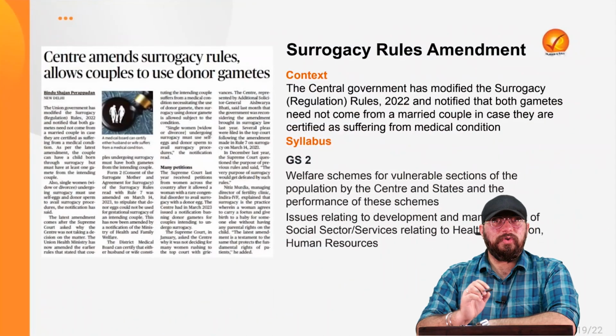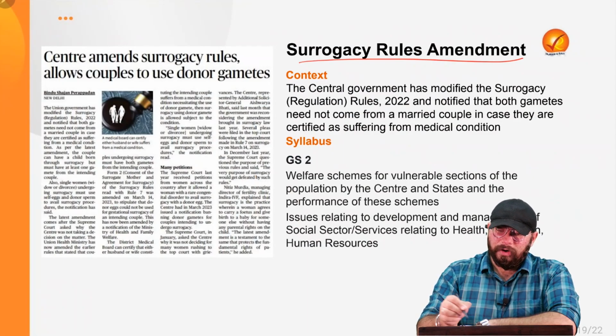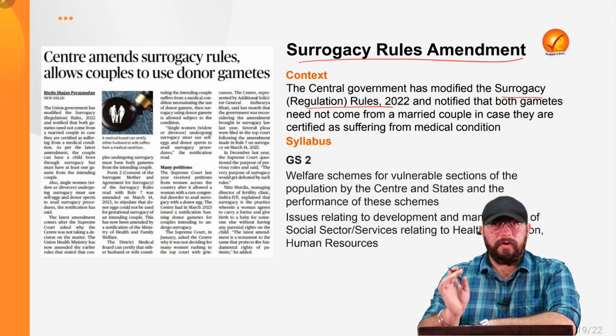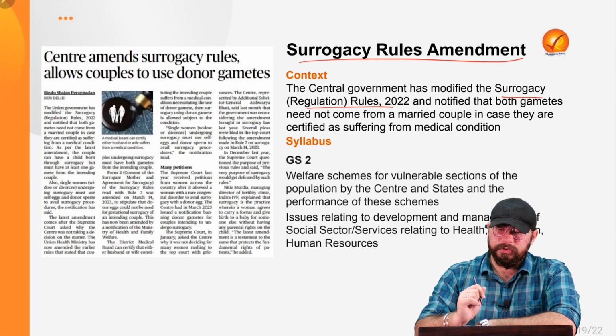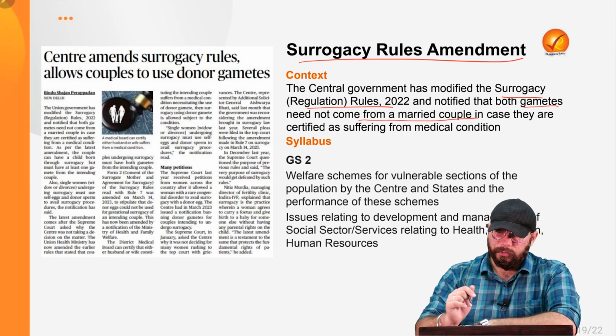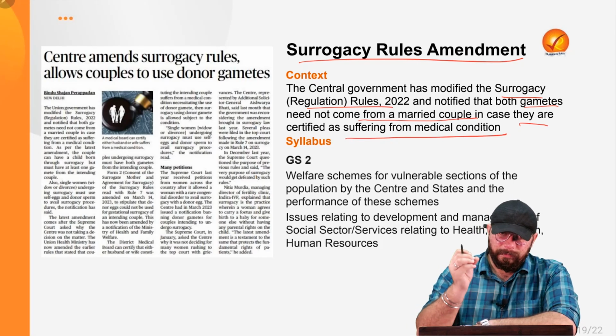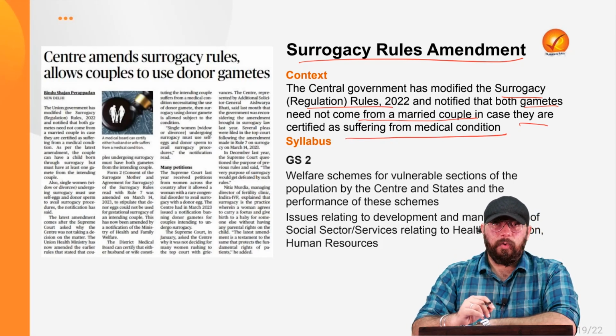Okay. Now, coming on to the last topic of today, that is Surrogacy Rules Amendment. Again, a very important topic. Now, recently, the central government has modified the Surrogacy Regulation Rules 2022. And they have notified that both gametes need not come from the married couple, which was earlier the case, right? Under the Surrogacy Act. Both gametes need not come from the married couple in case they are suffering from a medical condition, right? We'll be studying about this amendment as a whole.